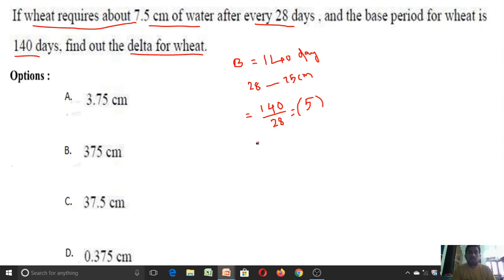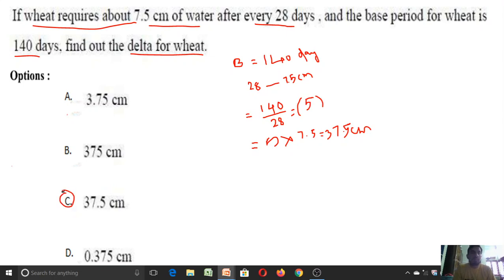So over 140 days, it is 5 into 7.5, which gives me 37.5 centimeters. So option C is correct for this question.